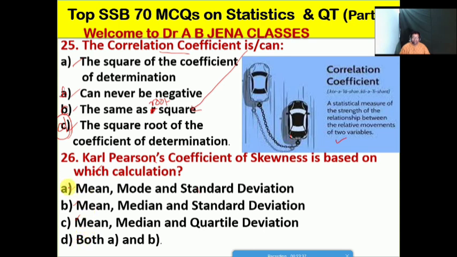Friends, A and B will be taken into consideration in the calculation of Karl Pearson's coefficient of skewness. So Karl Pearson's coefficient of skewness is based on mean, mode and standard deviation as well as mean, median and standard deviation. So here, friends, D is the right option for this MCQ.